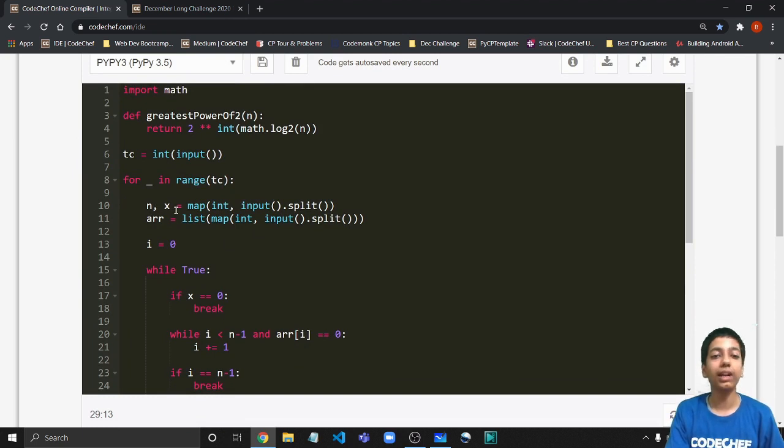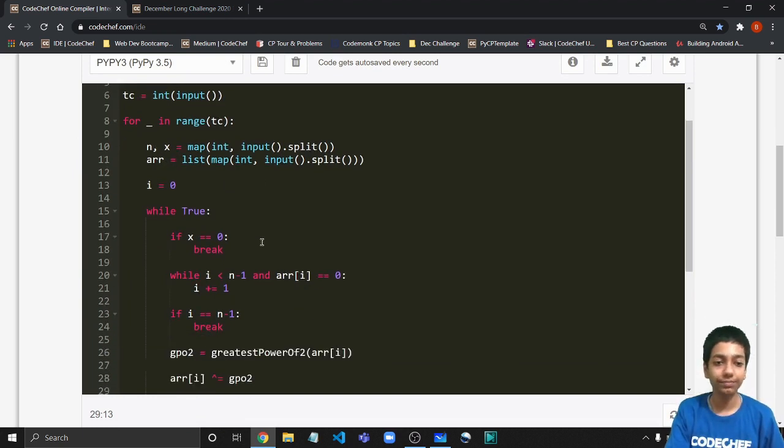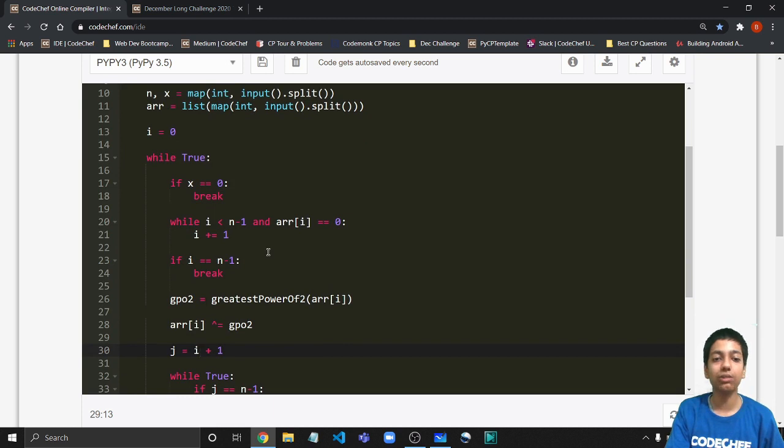So first take n and x, the input, as well as the array, and initialize i equal to 0, right? The first pointer, the one with the higher priority. Then a while true loop, so an infinite loop, and at certain conditions we are going to break out of it. So if x is equal to 0, basically we don't have any remaining operations left. So in that case, simply break out of the loop. We cannot do anything further.